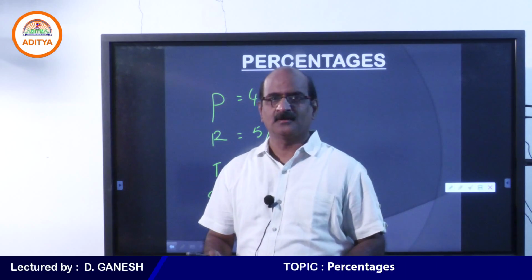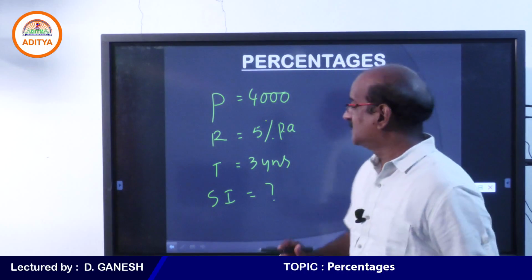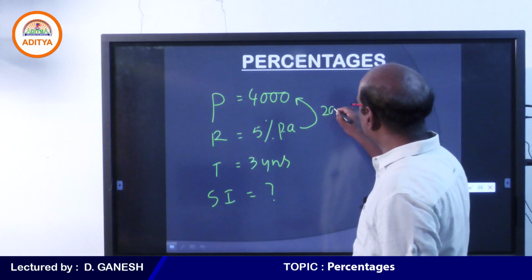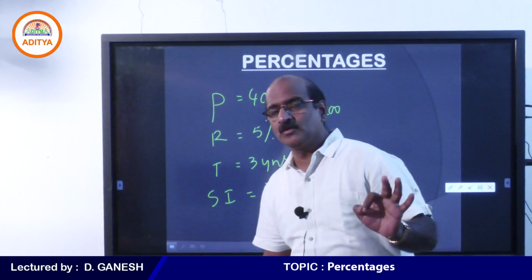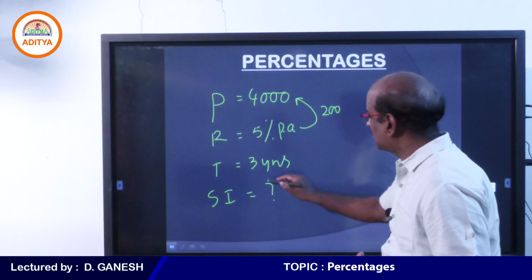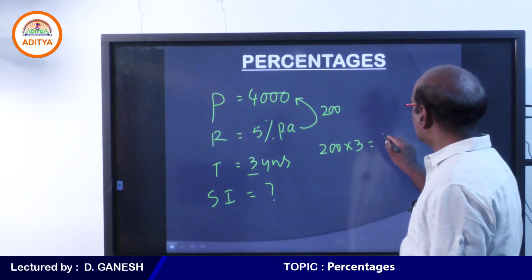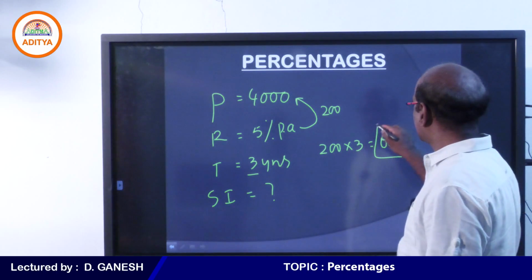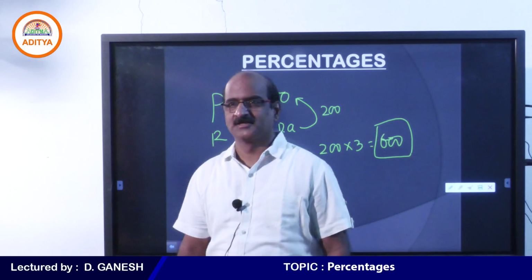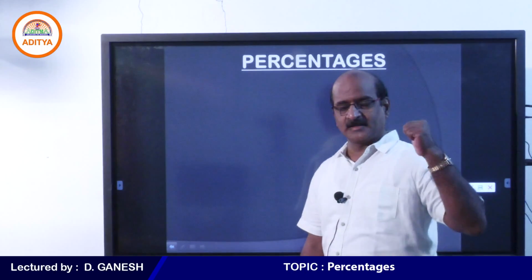Please be cool and just try to think. The principal is 4000 rupees, a rate of 5% is applicable, and we can simply say that 5% of 4000 is 200 rupees. Remember, 200 rupees is the interest for every 1 year. But I ask you to calculate the interest for 3 years. Hence 200 into 3, and the simple interest for 3 years is 600. So percentages is a very important concept.